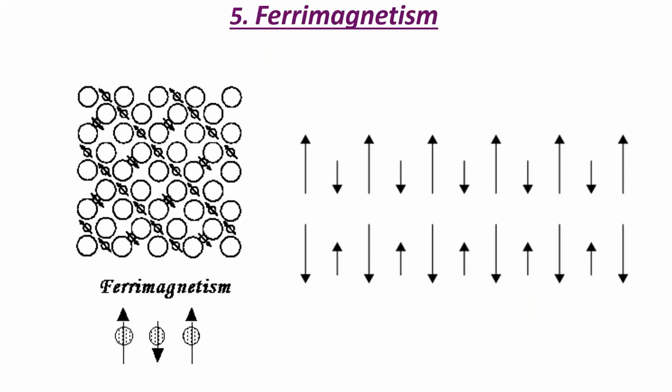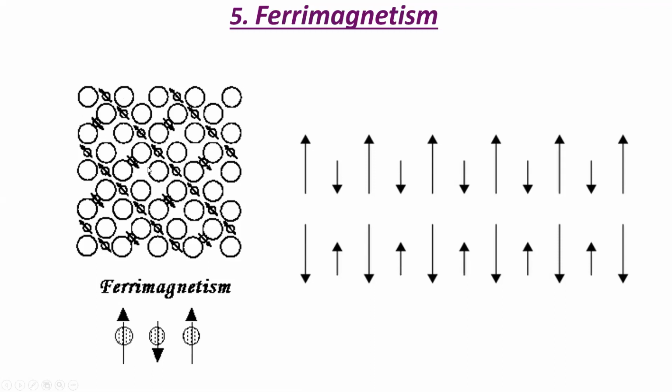Ferrimagnetism. As we saw in the previous slide, in ionic compounds such as oxides, more complex forms of magnetic ordering occur due to the crystal structure. Another such type is ferrimagnetism. So in ferrimagnetism, these are the spin orientations of a ferrimagnetic oxide, and the magnetic structure is shown here. It consists of two sublattices. So this is one sublattice, and this is the other sublattice. Again, the first sublattice and the other.